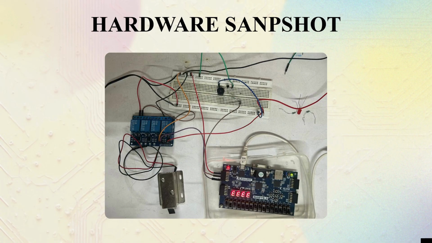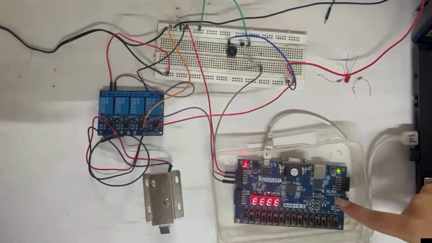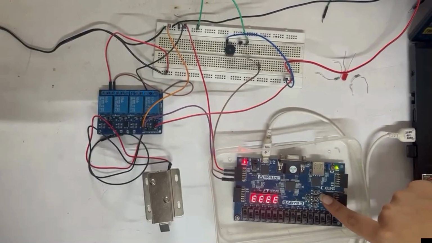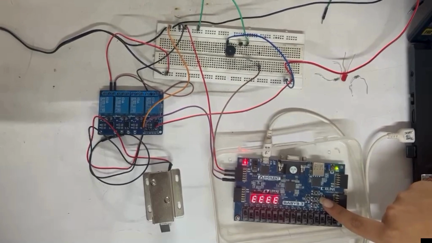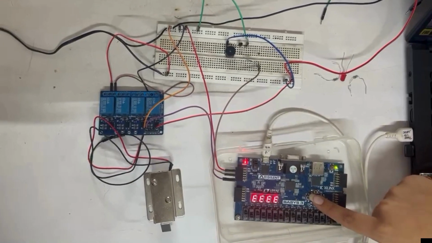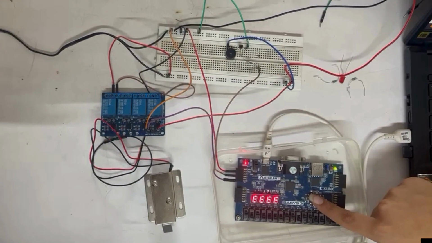Now here is the demonstration of the system operation. First we select the user using the push buttons. Now we enter the correct password using the switches and press the button. So now we can see we have selected user 1 and we are checking the password using the password check button. So we can see the door is unlocking successfully.